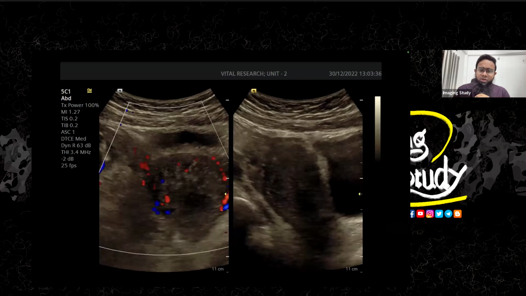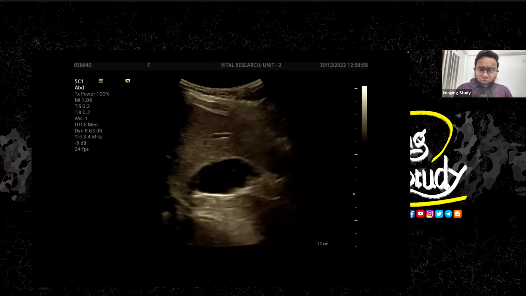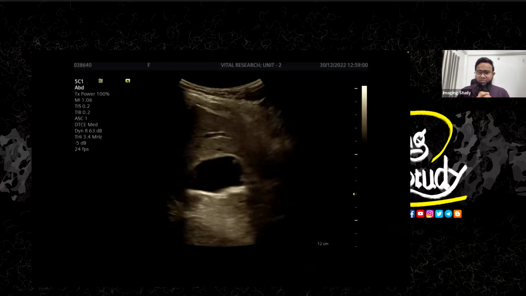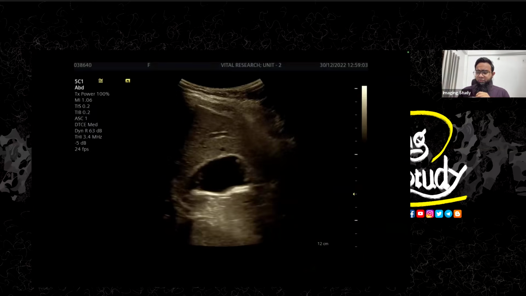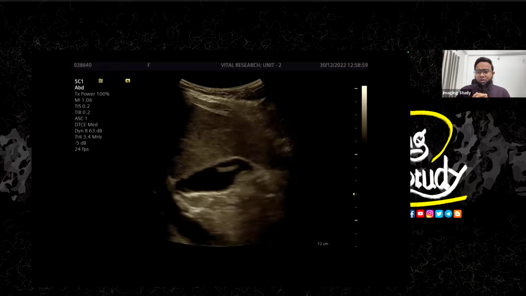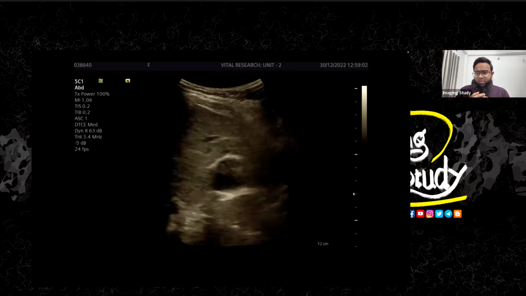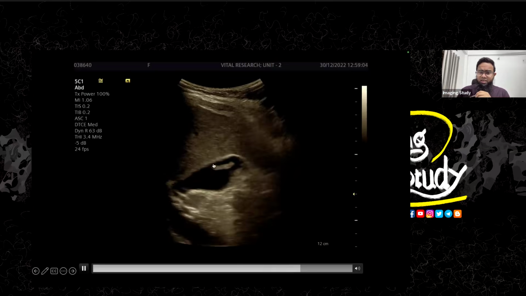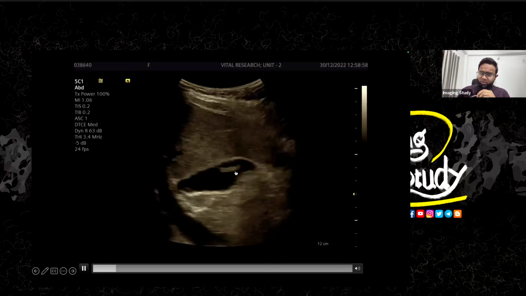So let's see another view. This was the uterus, and this is the speckled vascularity, some unusual type of vascularity we see in the myometrium in a case of adenomyosis. But this is not the case of what we are trying to show you. So let's look at the upper abdomen of this patient. When we jumped into the gallbladder, make sure this is not from a very big town. This is from a rural area. When we look at this gallbladder, inside the gallbladder you can see an echogenic linear structure within it.